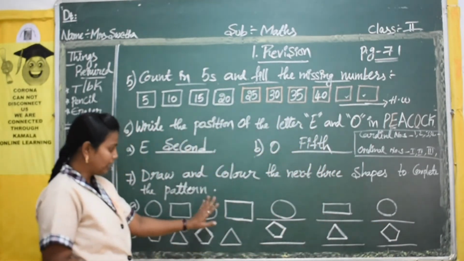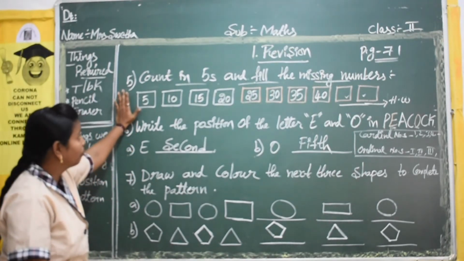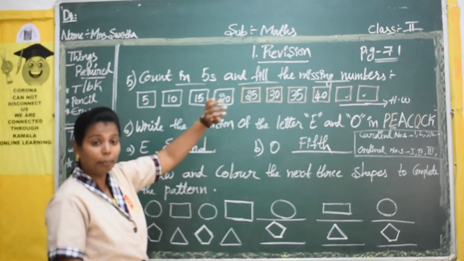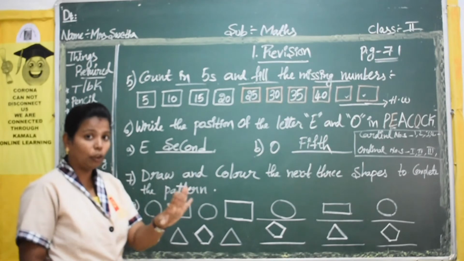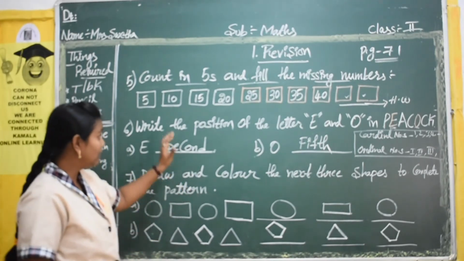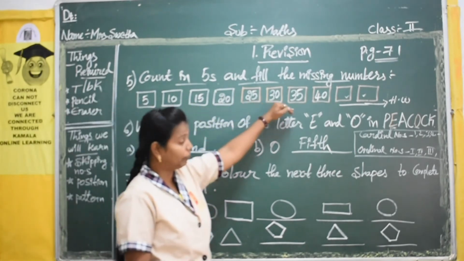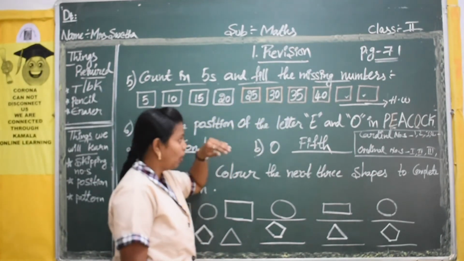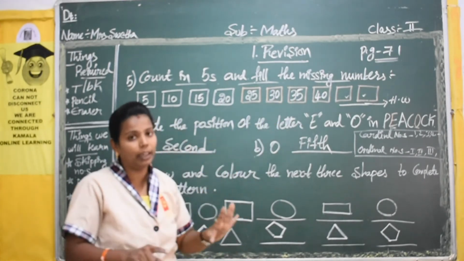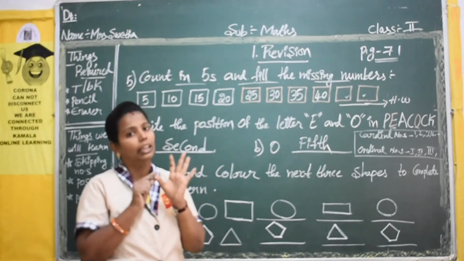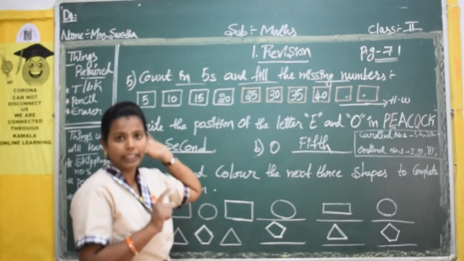Okay. So by this, today's class we finish. Okay. So the 5th one is count in 5s and fill in the missing numbers. Here you have to count 5 numbers and you have to write the 5th one. Yes. So 4 numbers they have given in the term book. 4 numbers teacher has explained. Yes, all these are of counting 5s only. You have to write the 5th number. You can count on your fingers and you can write the 5th number in the space provided there.